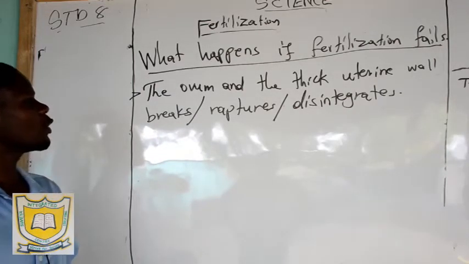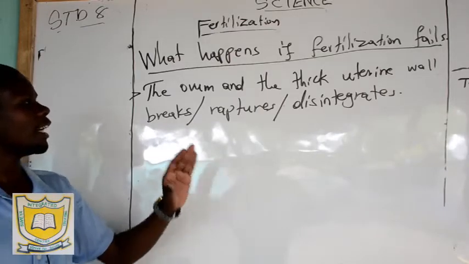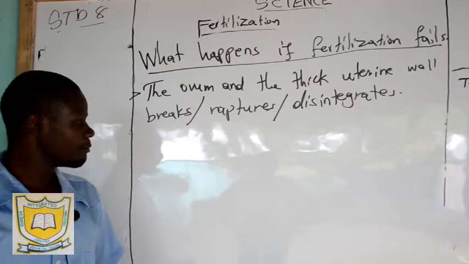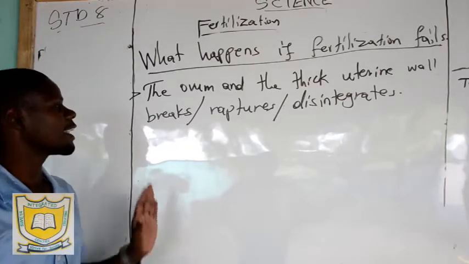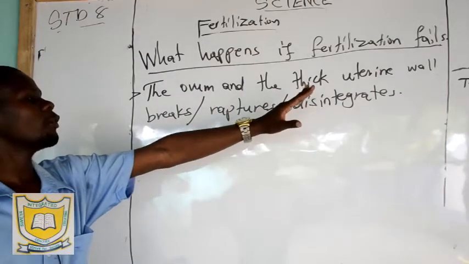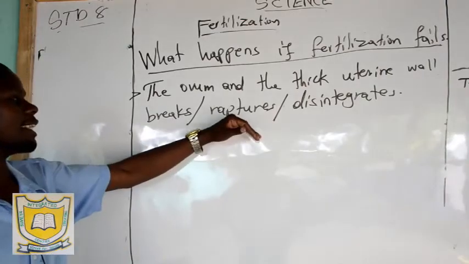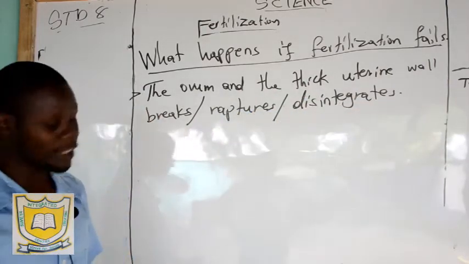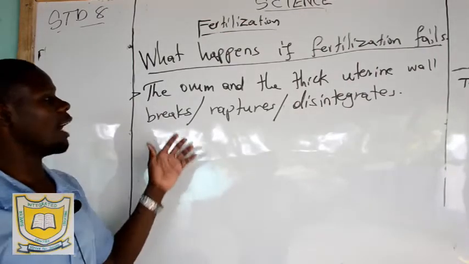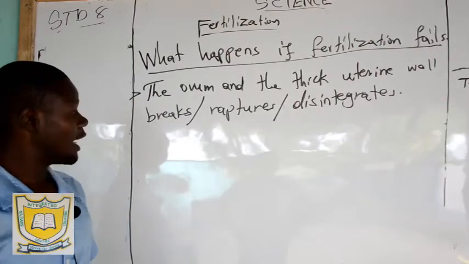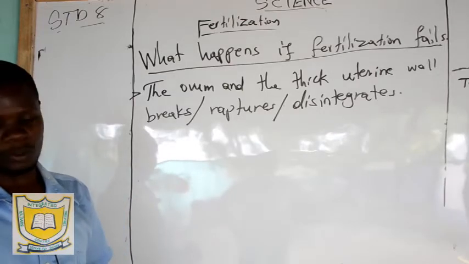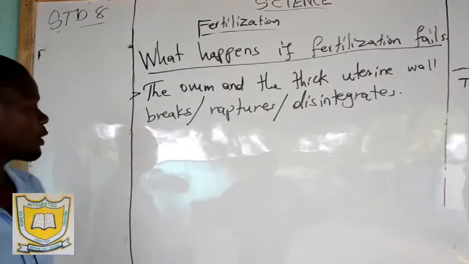If there is no introduction of a sperm cell to that mature ovum, it breaks. The thick wall of the uterus also breaks, or ruptures, or disintegrates. After disintegration, it comes out through the vagina, and that is the process known as menstruation, or we can call it monthly period.